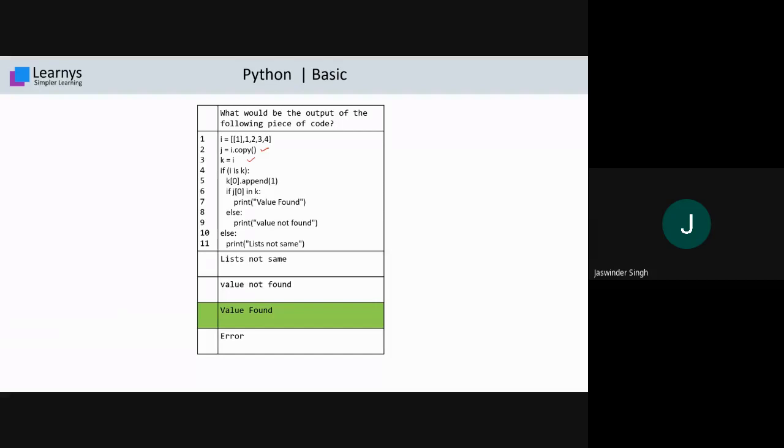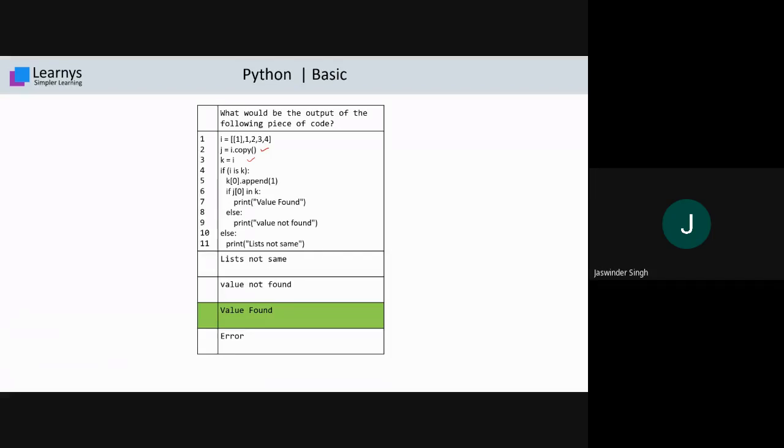At statement number 4, we have if i is k. It means they are checking whether i is k, and in a shallow copy, k is pointing to the same area where i is allocated. It means statement number 4 is true. When it is true, it comes inside: k[0].append(1).